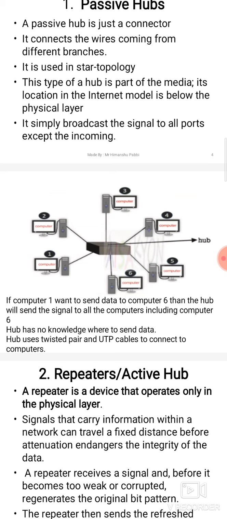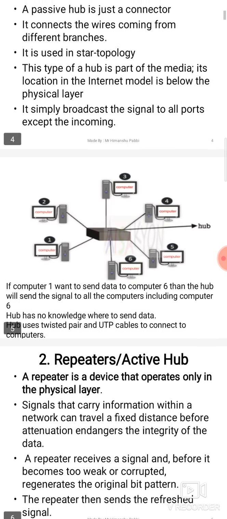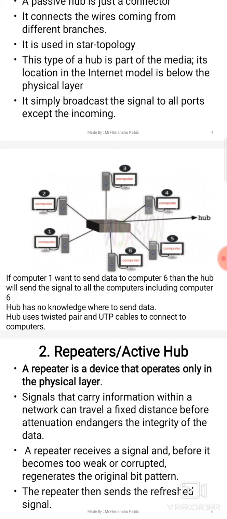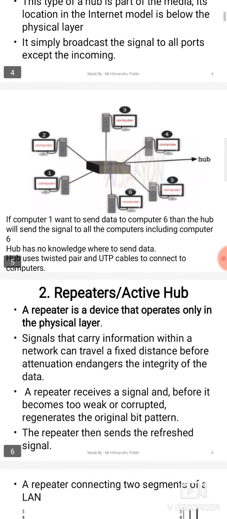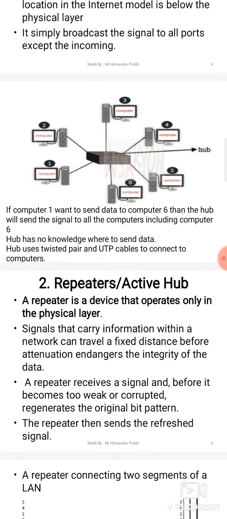Now suppose computer 1 wants to send data to computer 6. Computer 1 will send a message to hub. Hub will broadcast the message to all the computers including computer number 6, because hub does not have filtering capabilities.